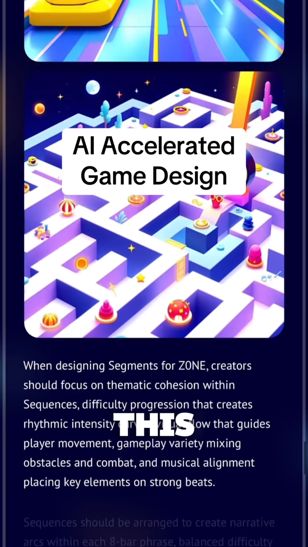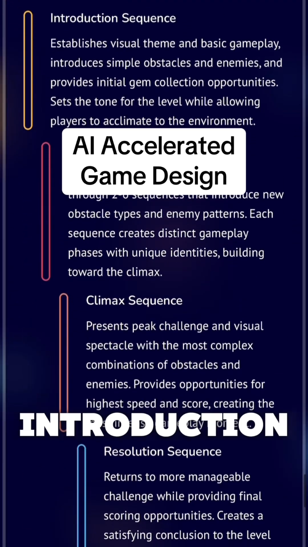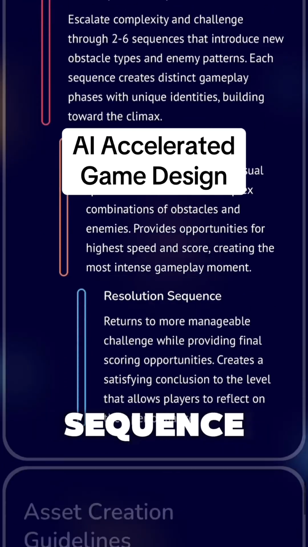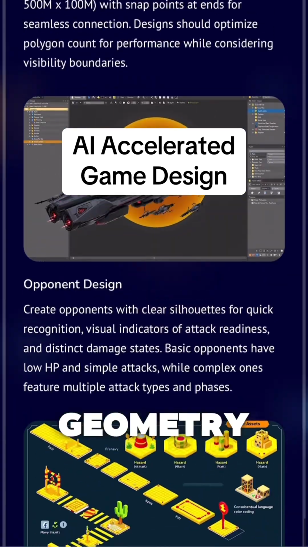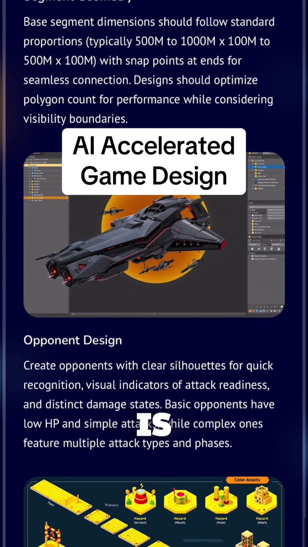And look at this. Level design principles, full level structure. Look at this: introduction sequence, development sequences, climax sequence, resolution sequence. This is fantastic. Asset creation guidelines for segment geometry and opponent design. So each segment needs to be around 500 meters to 1,000 meters by 100 meters to 500 meters with snap points at ends. This is gold.